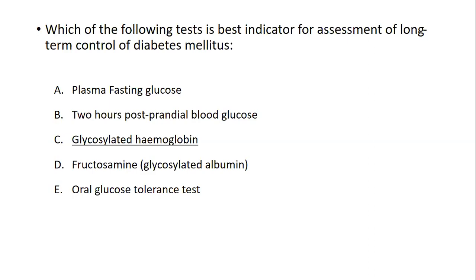That tells you whether the patient has been taking the medication or the insulin on proper time and his average glucose is normal. If it is less than 6.5, it means he is having a good control. If one level is abnormal in these conditions, we cannot go for this. Fructosamide is not routinely performed and not recommended. The oral glucose tolerance test is also not the indication here. This is totally not a valid option in this scenario. So in this scenario, HbA1c is the answer.